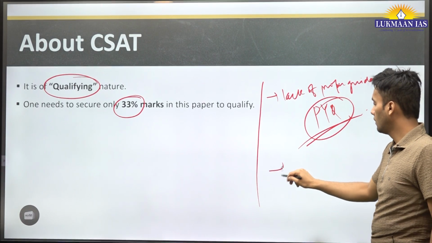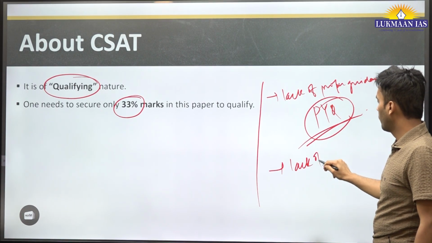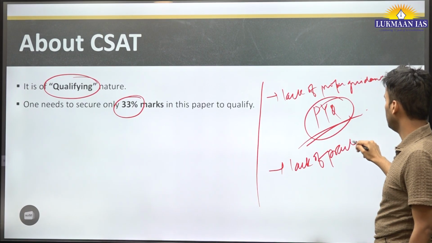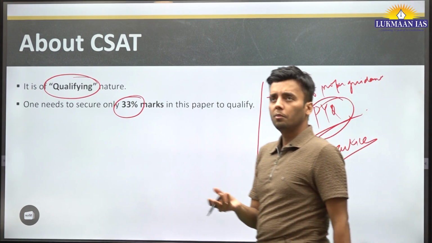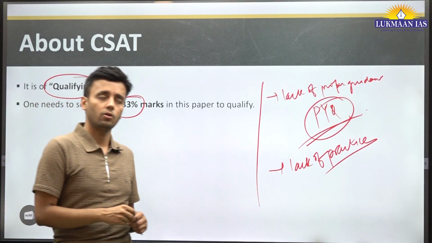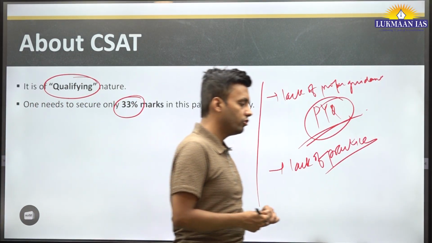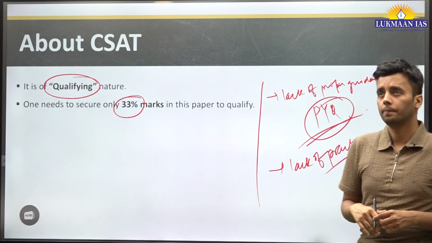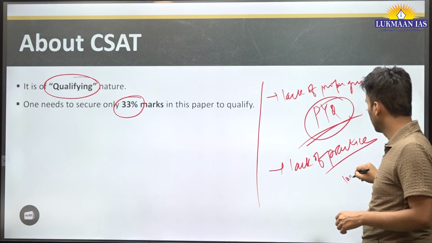The second one is lack of practice. You may have been a very good student in maths back in your college days or in your school, but you need to keep nurturing it. You need to keep improving.